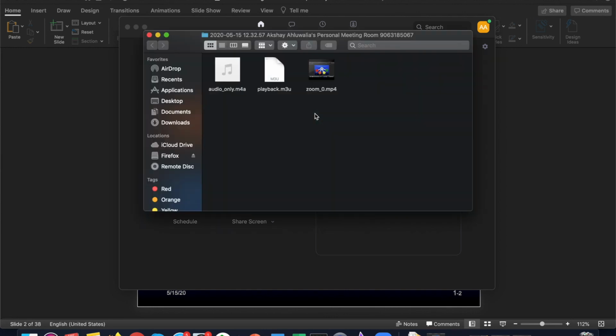And as soon as it is done, it automatically opens up the folder where I can see the recording being placed, and now I can view this recording or share it via email or a pen drive or a hard drive in whatever way I wish to.